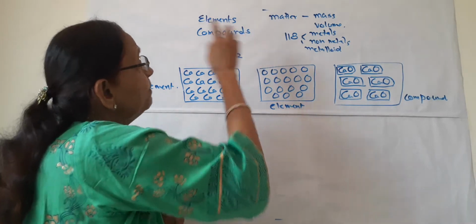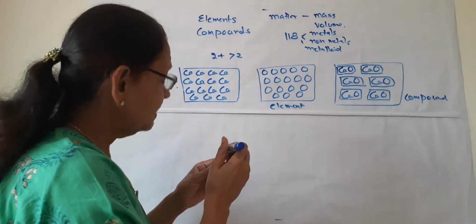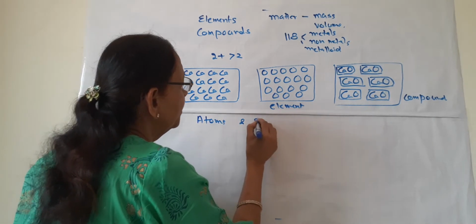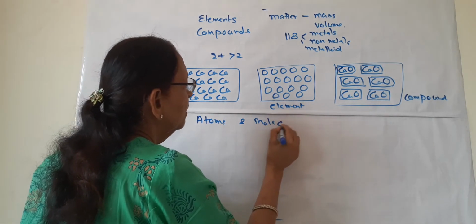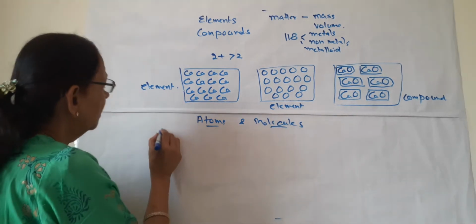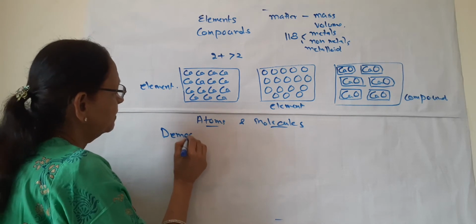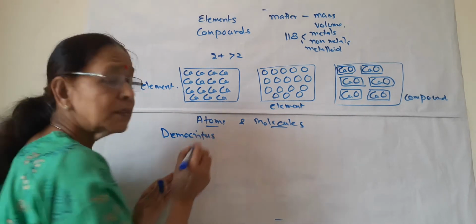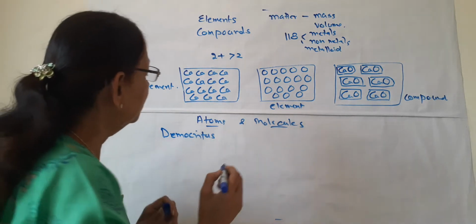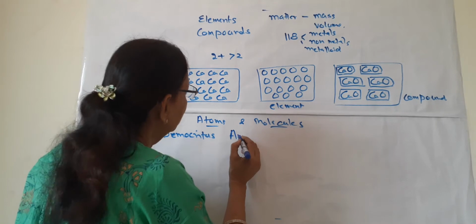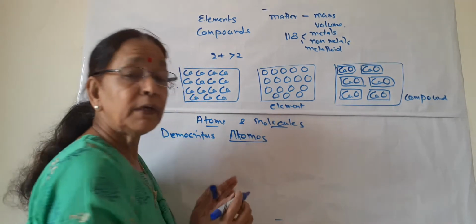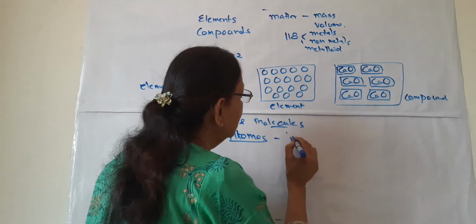Now after element and compound, one thing is left. Now we come to the atoms and molecules. So the word atom, it is first of all given by Democritus. He was a very well-known scientist, philosopher. So Democritus has given a word atomos, a Latin word atomos, which means indivisible.